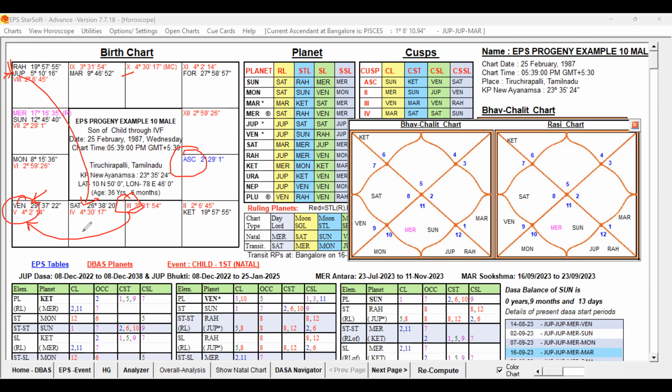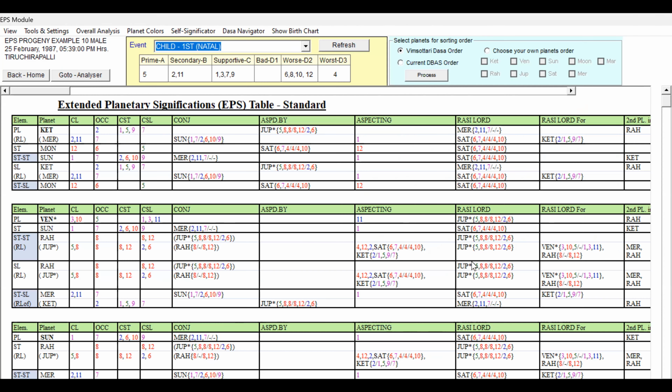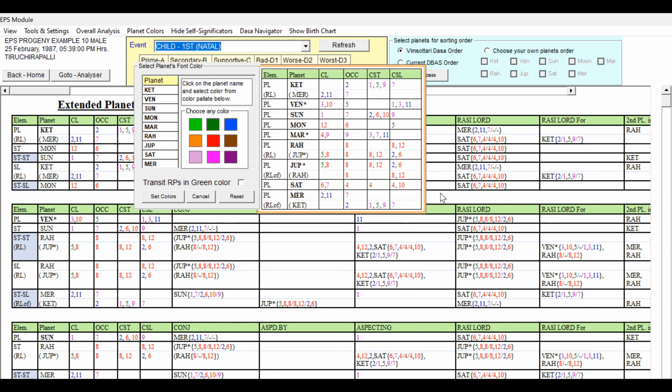So when compared to the female chart, that Jupiter's position, the fifth lord position, has some weakness. Now we have to check the self-signification and the destiny of this male. Now let us go to the chart. You can see there are a lot of 8 and 12, 8 and 12.